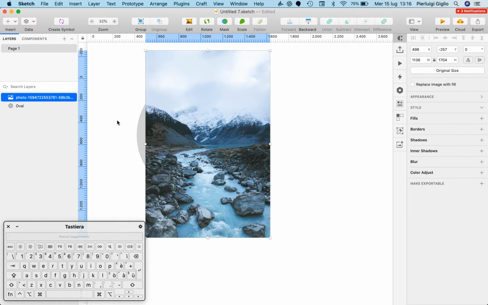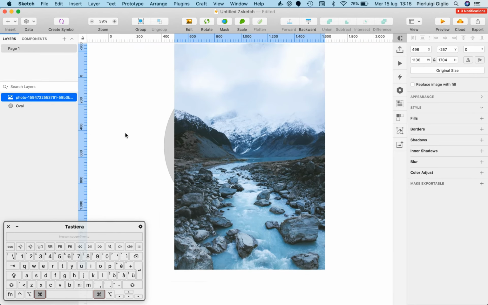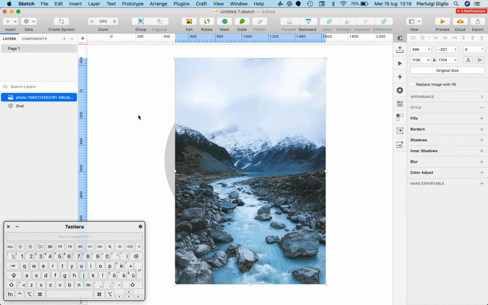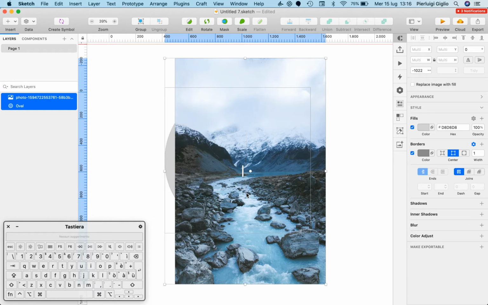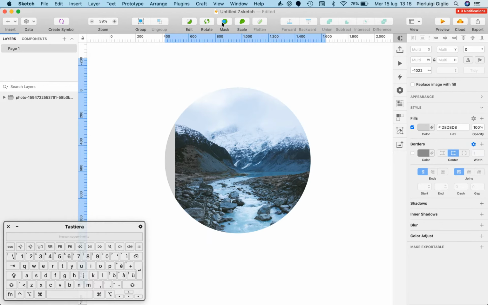So I'm not going to overlay it completely so that the concept is going to be very clear, but basically you want to select both the image and the oval below, or any type of shape which you have below that, and make sure that the photo is on top of the shape. And now what you're going to do is click on mask, and as you can see, a mask has been applied on top of the circle.